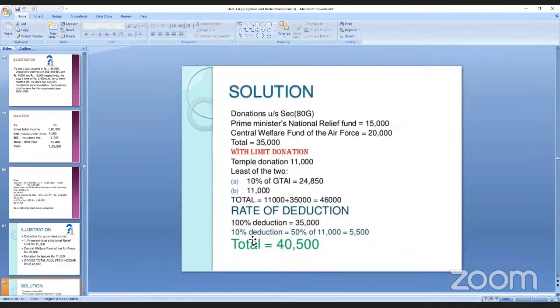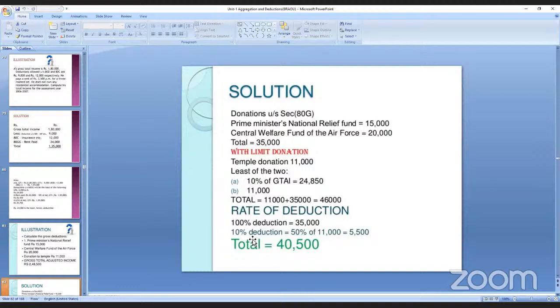Here, donations come under section 80G. The Prime Minister National Relief Fund is 15,000, and the Central Welfare Fund of the Air Force is 20,000. The total is 35,000. Is it clear? So these are the donations that come under 80G. So what is the limit? If a person is giving donations under section 80G, then the total will be 35,000. What is the limit of this one?